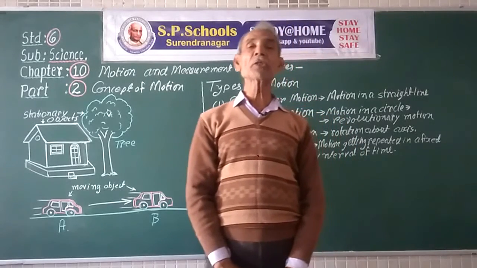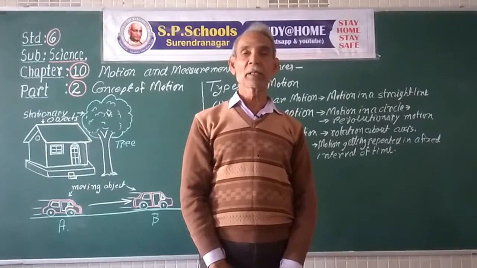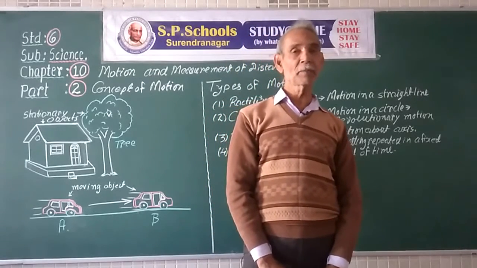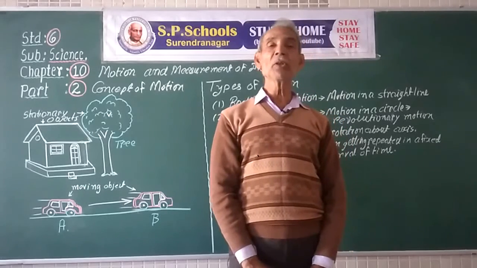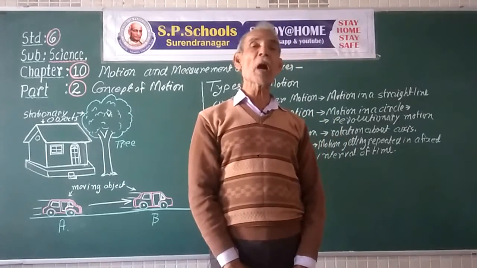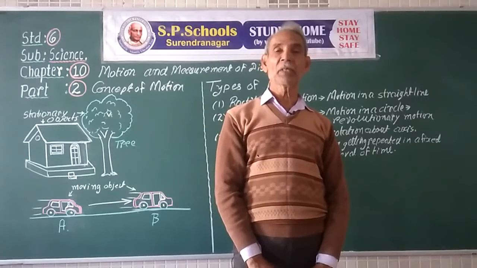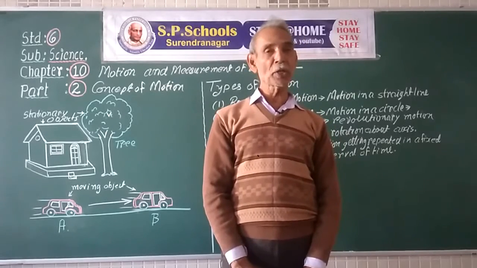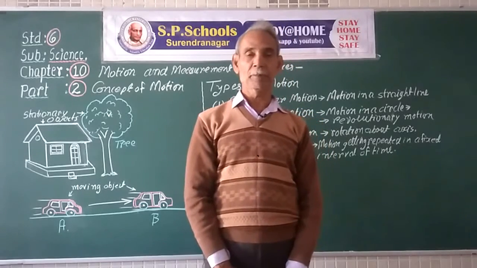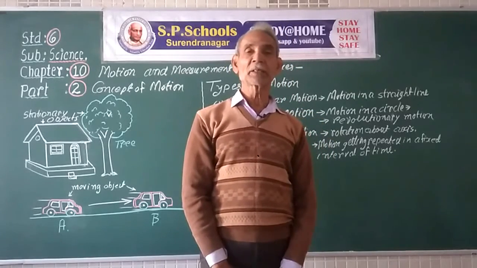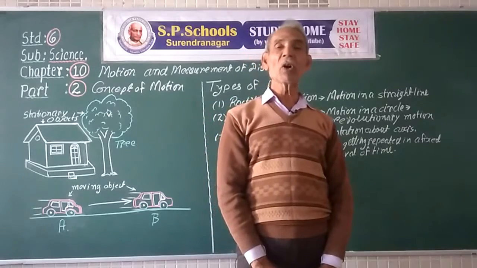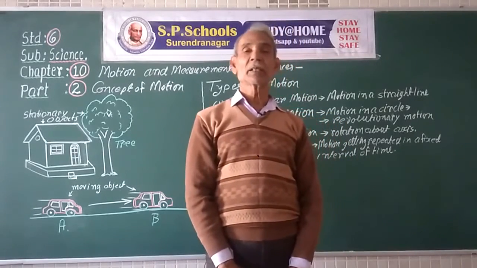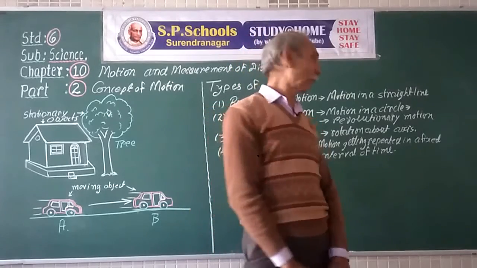The earth moves round the sun, completing one revolution in 1 year. The moon moves round the earth in a circular path, completing one revolution in 1 month. Thus, revolutionary motion or a circular motion is repeating itself.